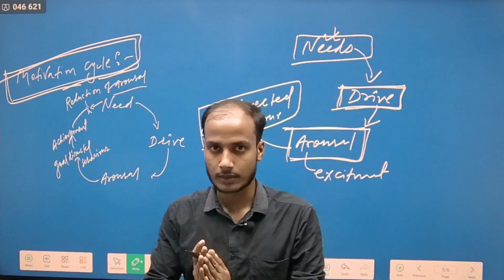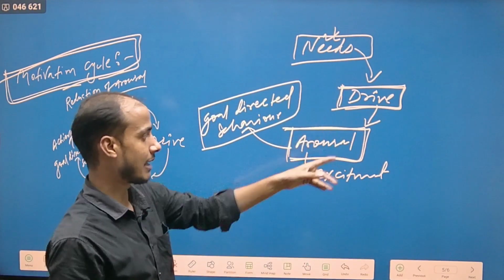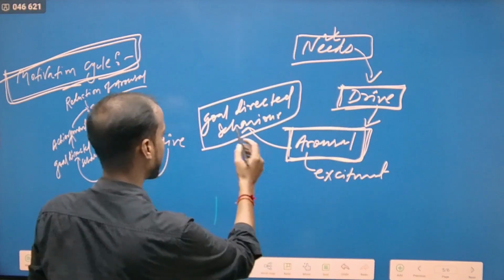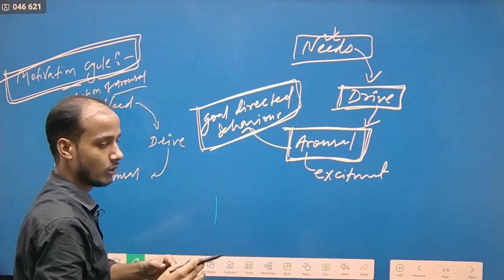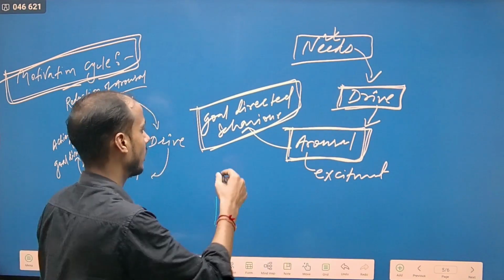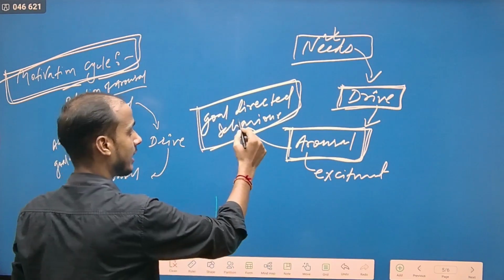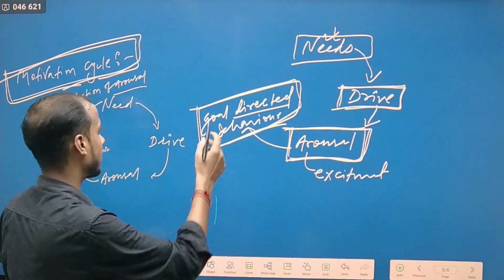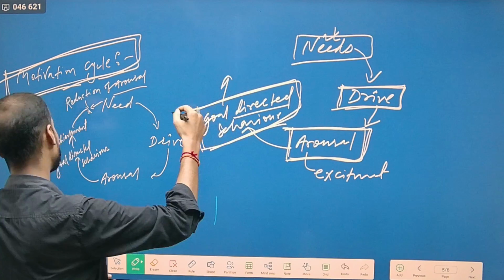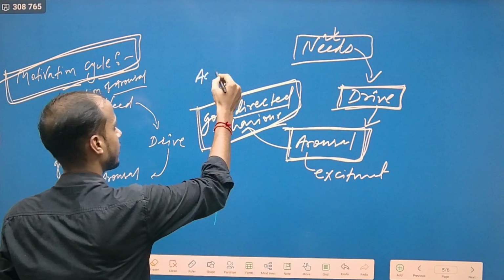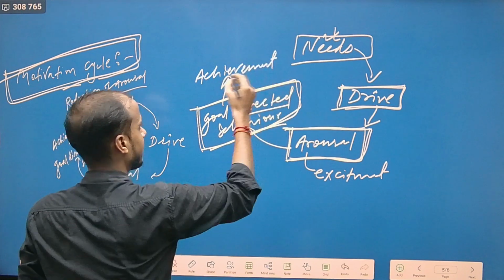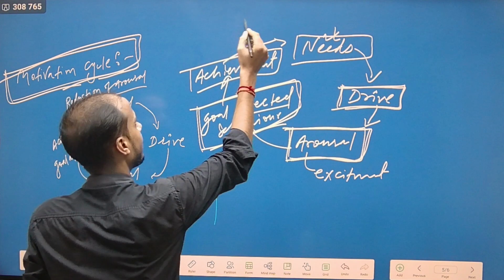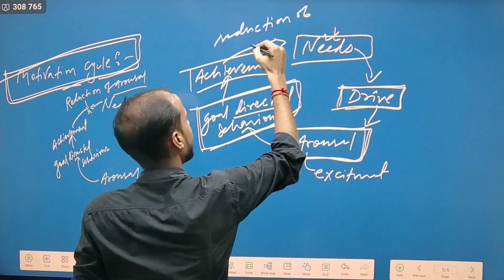First we have needs, those needs drive us, after driving it creates arousal, it creates excitement within us, and after that it helps us to act accordingly, it helps us to move in that way. So basically it creates goal directed behavior within us, okay? And once it creates goal directed behavior within us, then it helps us to get the result. Of course, it is achievement. Right? So achievement here, and then again the reduction of arousal. Reduction of arousal. Very important, try to understand.